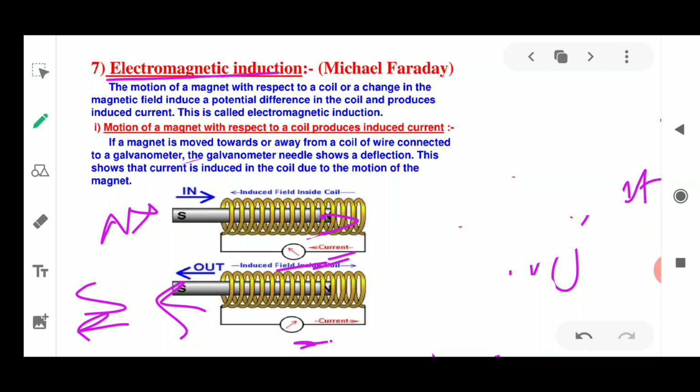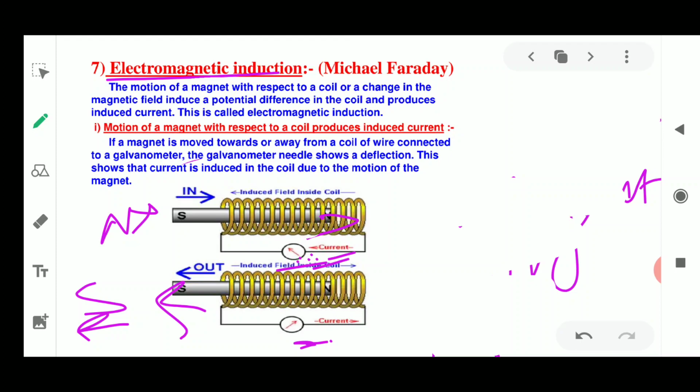Now place the magnet stationary at a point near the coil, keeping the north pole towards the end. There will be no deflection observed in the galvanometer when the magnet is not moving. Only while the magnet is in continuous motion will you see the deflection.